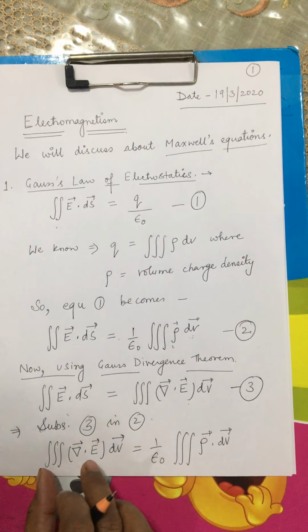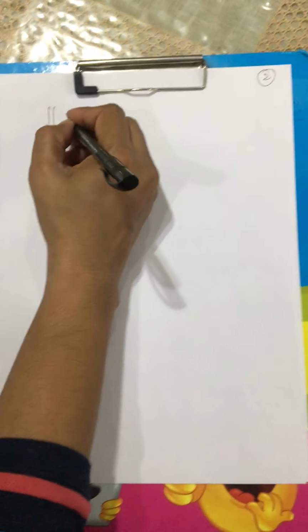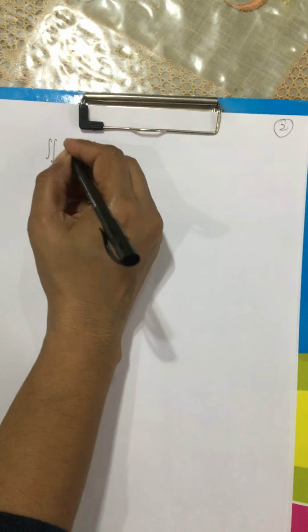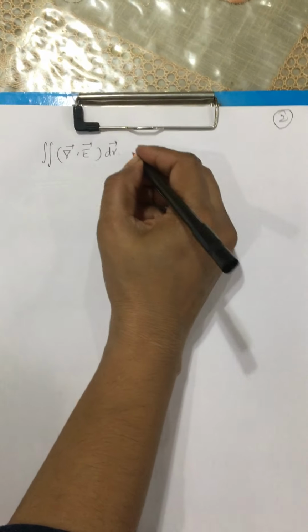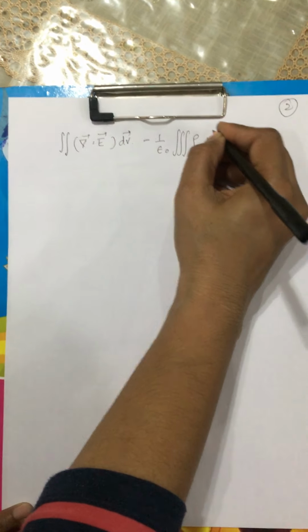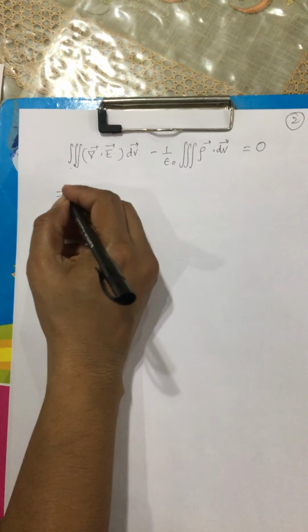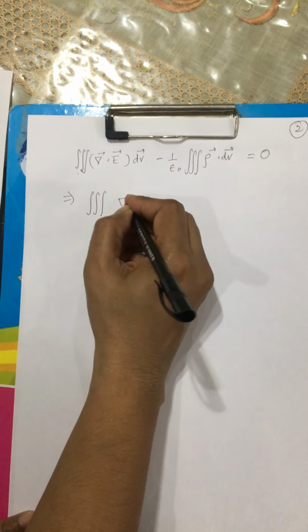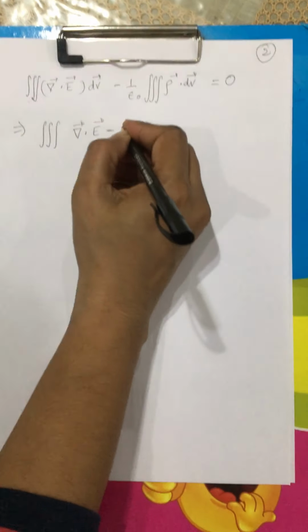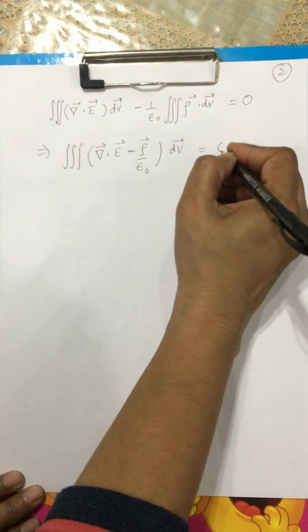I'll shift this to this side of the equality. So now, looking at the previous equation, volume integral del dot E dV minus 1 by epsilon naught volume integral rho dV is equal to 0. I can take this volume integral together so that I get volume integral del dot E minus rho by epsilon naught times dV is equal to 0.